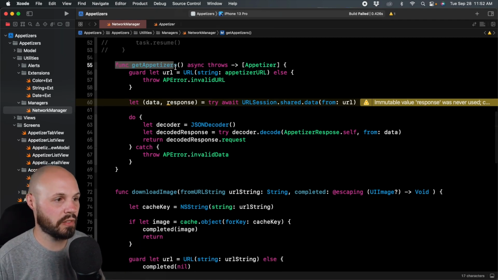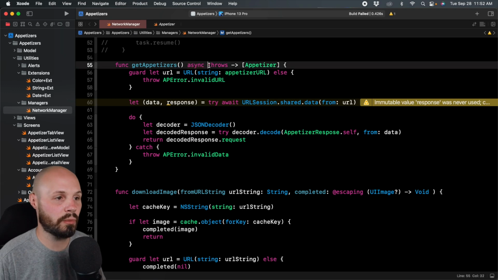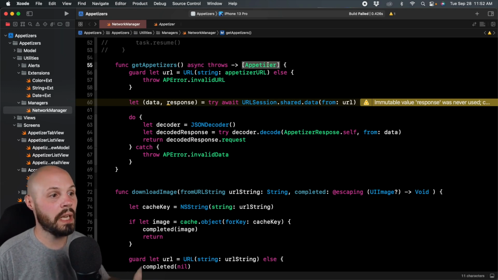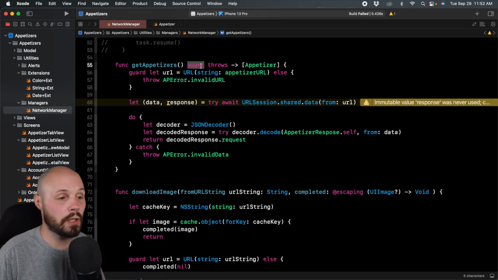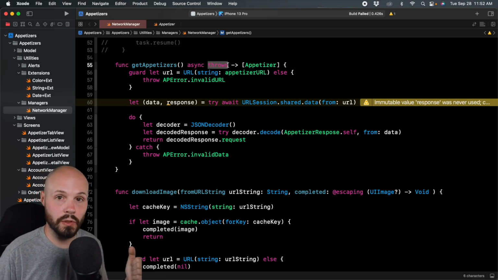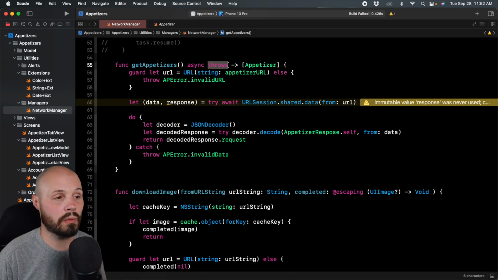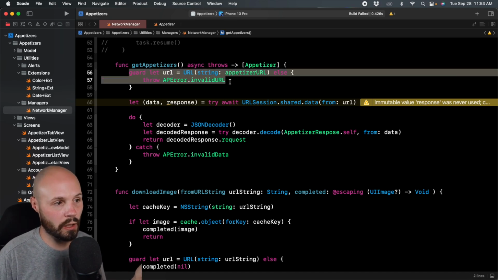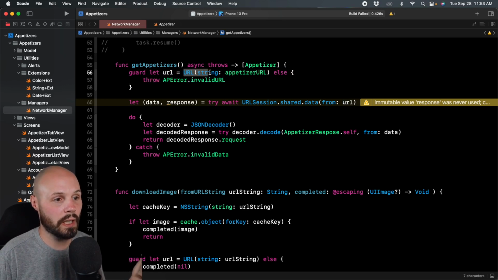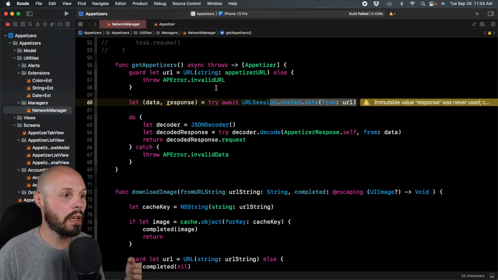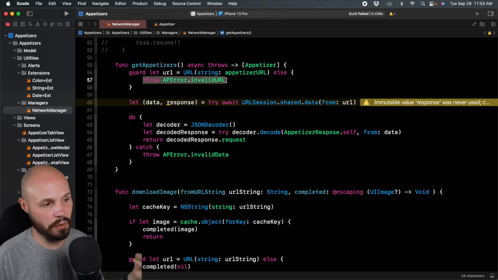So we have our function signature of getAppetizers. It's marked async throws and it returns an array of appetizers. Marking it async lets you know that, hey, you can use the await keyword here. You don't have to mark it throws. If you're not gonna throw an error, you don't have to mark it throws, but we do wanna throw an error, so we marked it throws. And then here's where we're unwrapping our URL because we need a solid URL to pass into our URLSession here. And if we don't have that, we're gonna throw invalid URL.